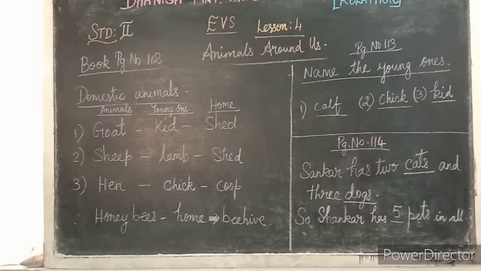So we are also having pets. Someone will be having cats, and in your home you can see some cats or you can see dogs.